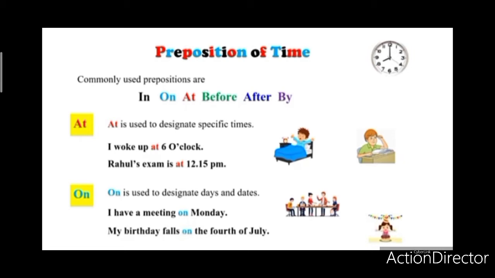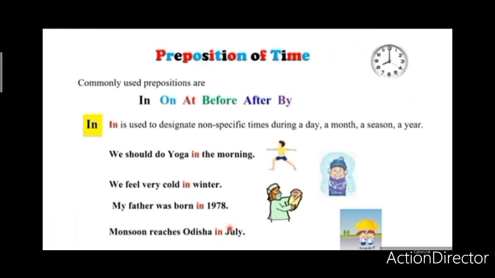Okay, my dear students. At is used to designate specific times. On is used to designate days and dates. In is used to designate non-specific times during a day, a month, a season, a year. We should do yoga in the morning. Not a particular day like Monday morning, no, in the morning. We feel very cold in winter.